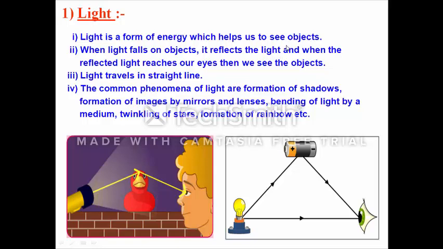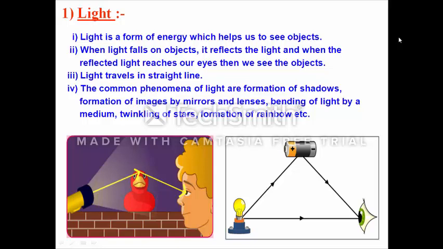And how are we able to see objects? When light falls on any object and, after reflection, the light enters our eye, then that object is visible to us. It means when light falls on an object, it reflects the light, and when the reflected light reaches our eye, then we see the object. And light has dual nature, wave nature as well as particle nature.